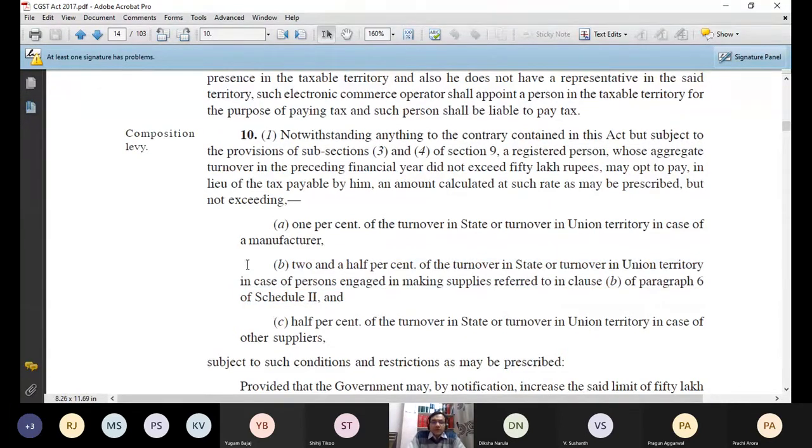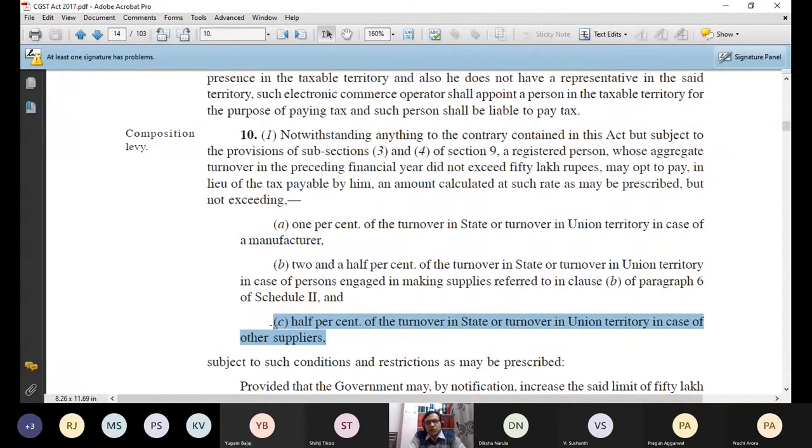And third, now in clause A, manufacturers of goods are covered. Here restaurant service providers are covered. And other than these, manufacturers of goods, someone can be a trader of goods also. My first point is manufacturer of goods, but I can be a trader in goods also. I can be a businessman. I'm not manufacturing the goods. I'm a trader. I'm purchasing ready-made goods and I'm supplying those ready-made goods. So for such people, the rate is 0.5% of the turnover in the state in case of other suppliers.